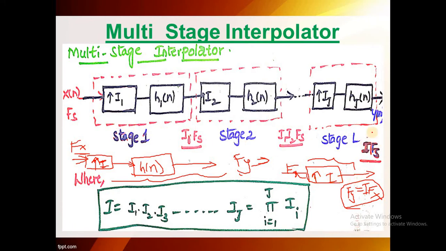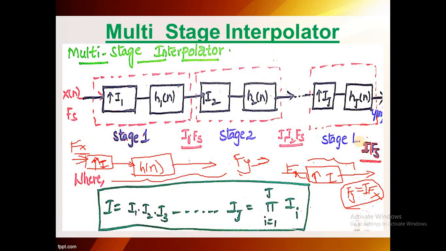Now we are involving L number of stages. L or N number of stages, any variable of your choice. It is stage 1, stage 2, and so on up to stage L, each an interpolator along with a filter. If you give the input Fx, we get the stage 1 output as I1 into Fx. Similarly, stage 2 gives I1 into I2 into Fx. That means the stage 2 output already involves the stage 1 output.